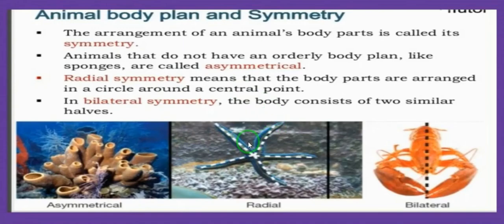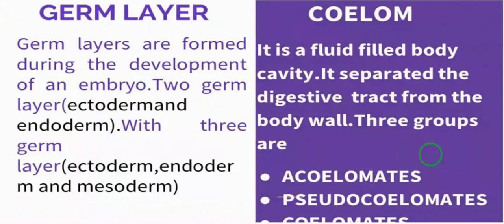Then the third one is bilateral symmetry. The body consists of two similar halves. When the animal is cut through the central axis, we can get two identical halves. That is known as bilateral symmetry. Example, frog and crab.